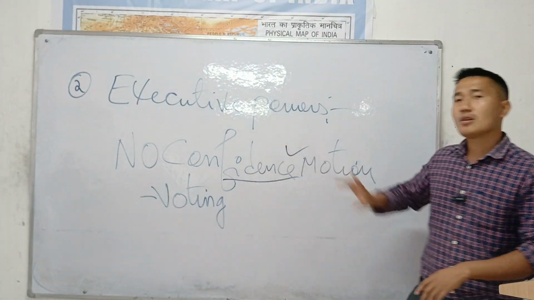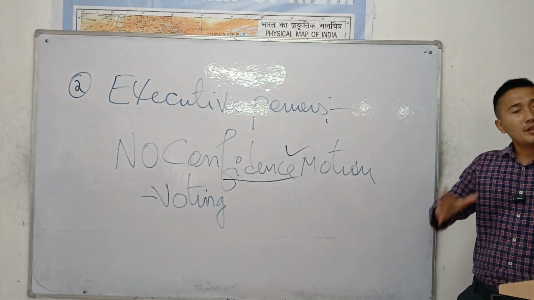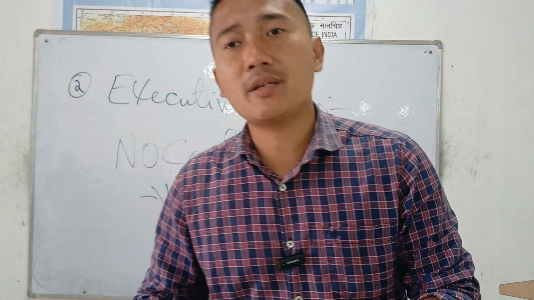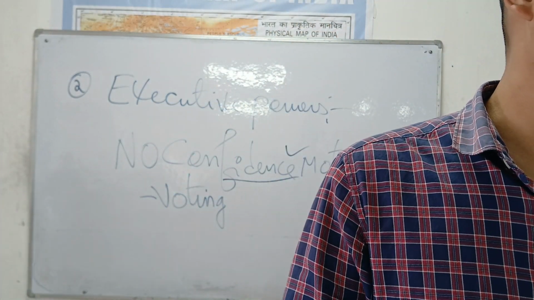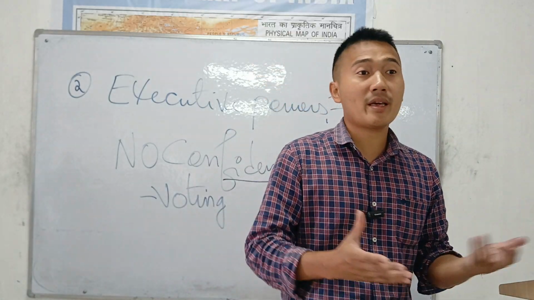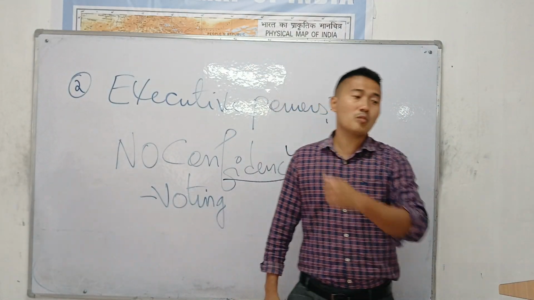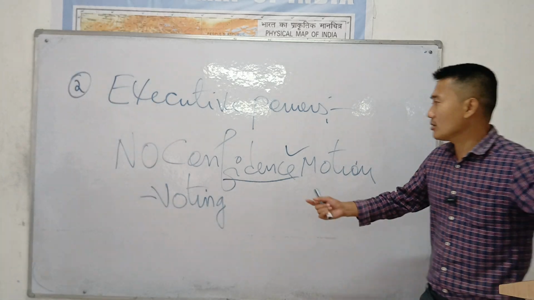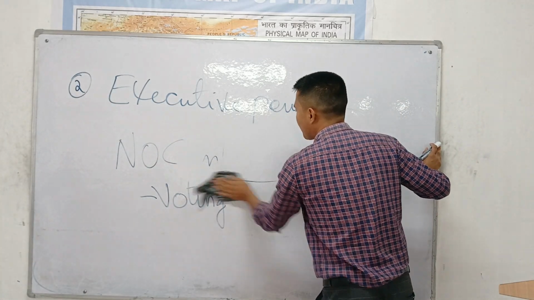So if I ask you, what is a no confidence motion? It is a motion which is introduced in the Lok Sabha by the opposition party against the ruling party. And this is how they keep checks and balances, right? If you work totally against the constitution, against the people, you're going to be removed, impeached, because you are elected by the people. So that's all. Executive power. And the executive is too powerful.